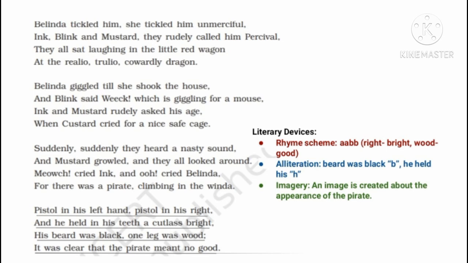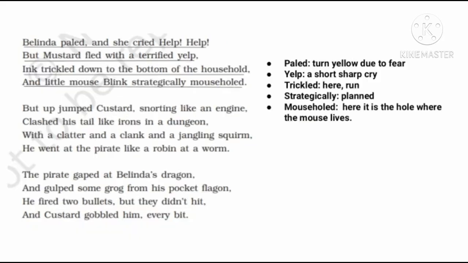Well, let's focus on the literary devices used in stanza 8. The rhyme scheme of stanza 8 is A, B, B. Then we can see the usage of alliteration, where the B sound is repeated in "beard was black." Then the H sound is repeated in "he held his." And then we can see the usage of imagery, as an image is created about the appearance of the pirate in stanza 8.